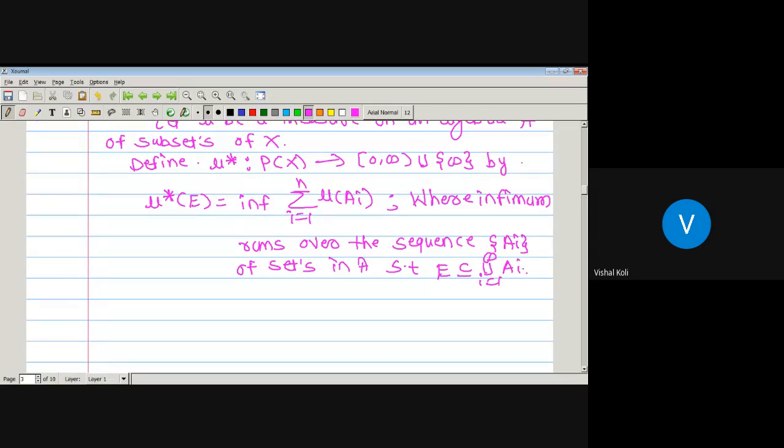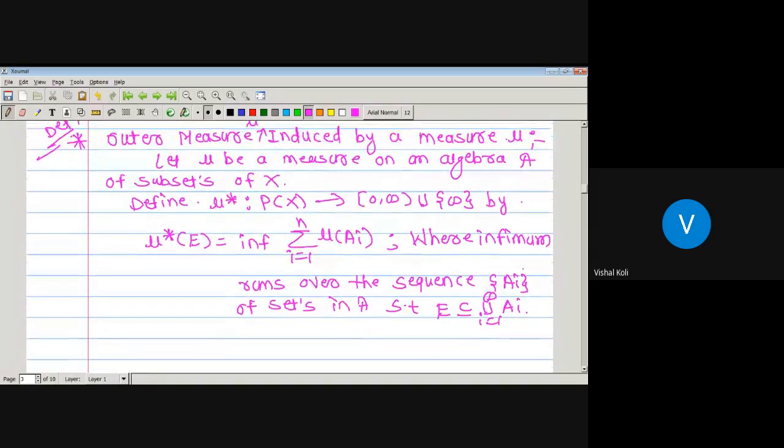Yeah. So this is the definition of outer measure which is induced by a measure.